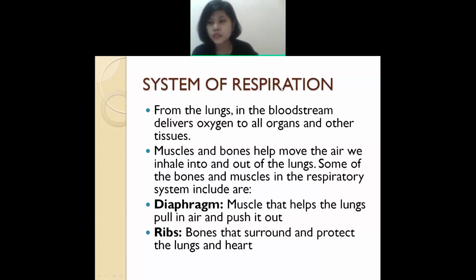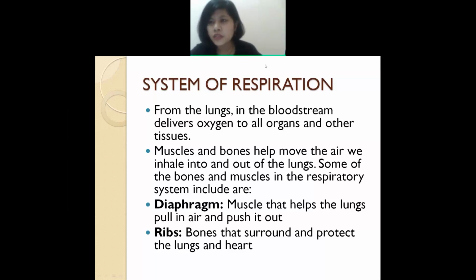And the ribs surround the lungs and the heart. You remember the rib cage? The rib cage surrounds the lungs and the heart. So one is the muscle and the other is the bones. What is the name of the muscle? The diaphragm.